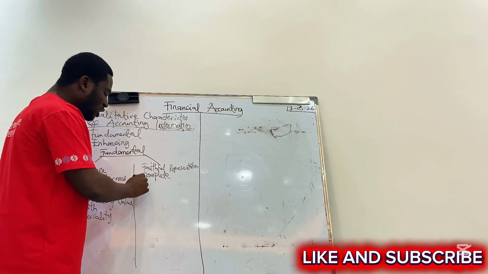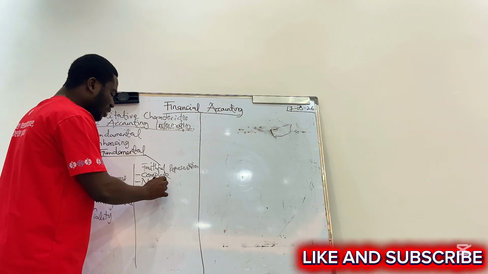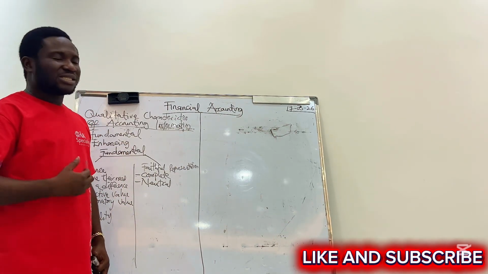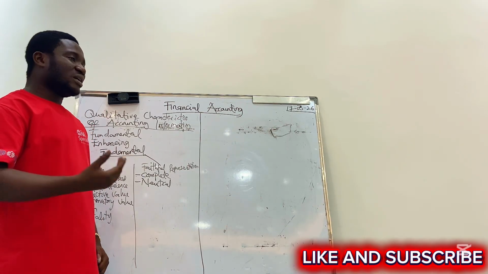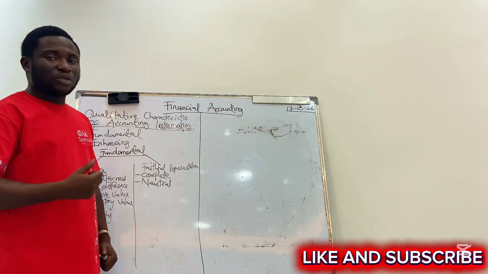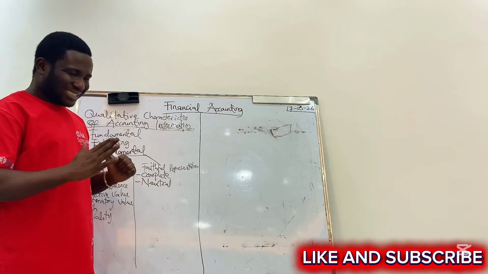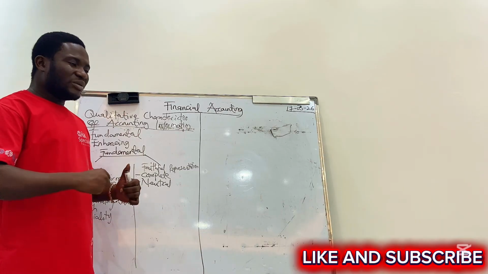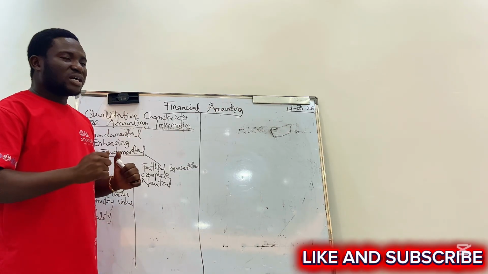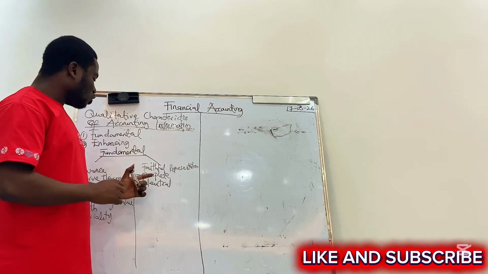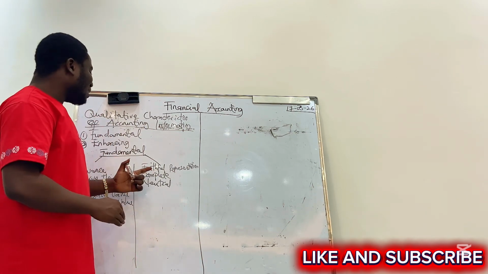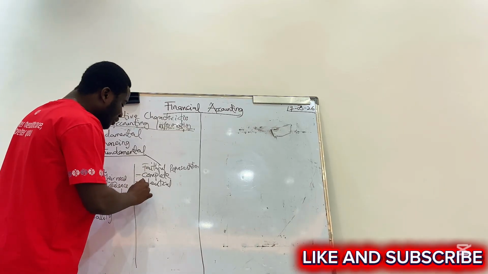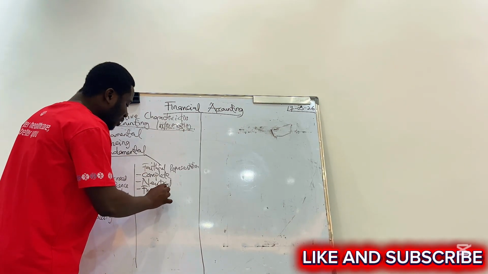Number 2, it should be neutral. The information must not be distorted by emotions and what you feel like should be and what you don't feel like. No, the information should be as it is. It must not be influenced by any emotional conflicts. Are you getting it? It should be neutral. We're talking about faithful representation of accounting information. You can also talk about it should be free from error.